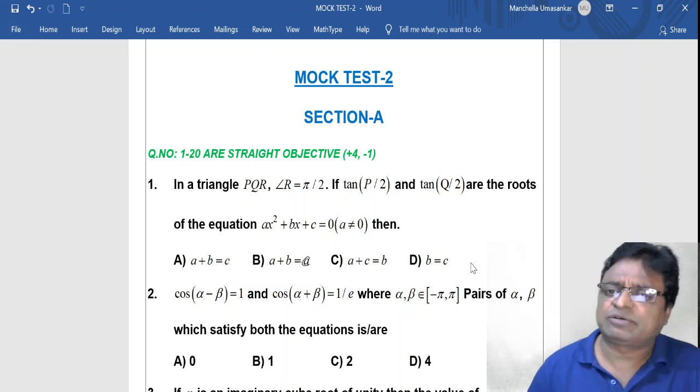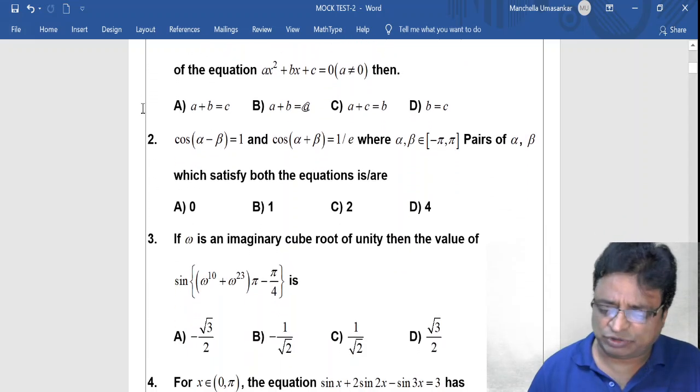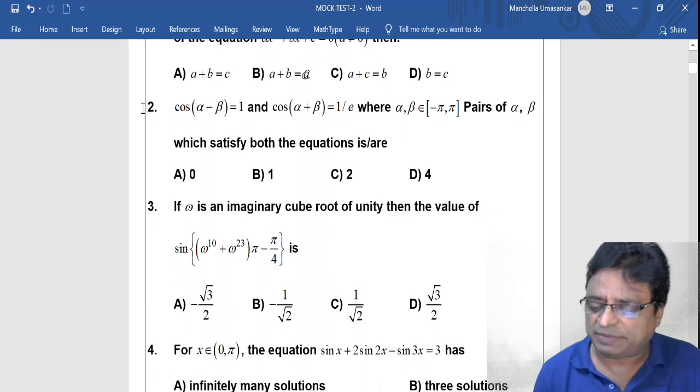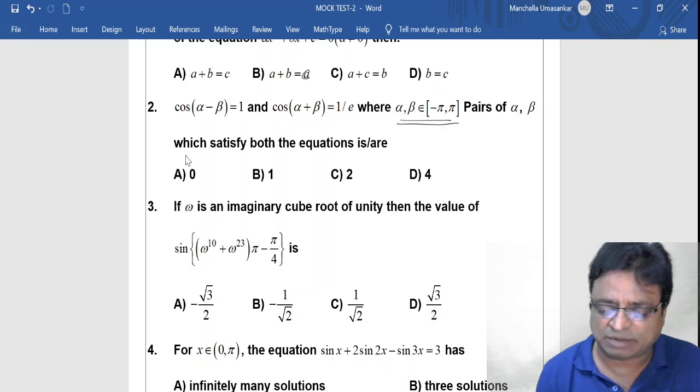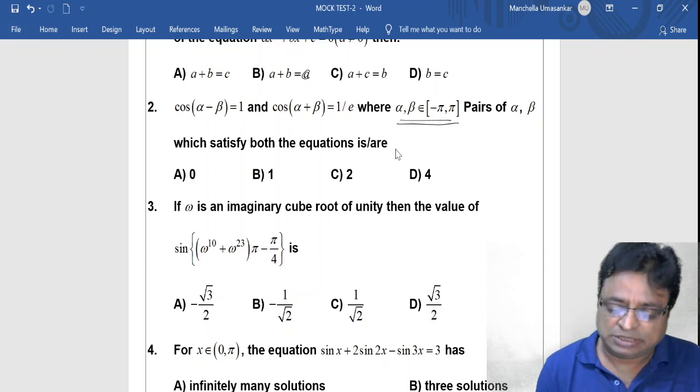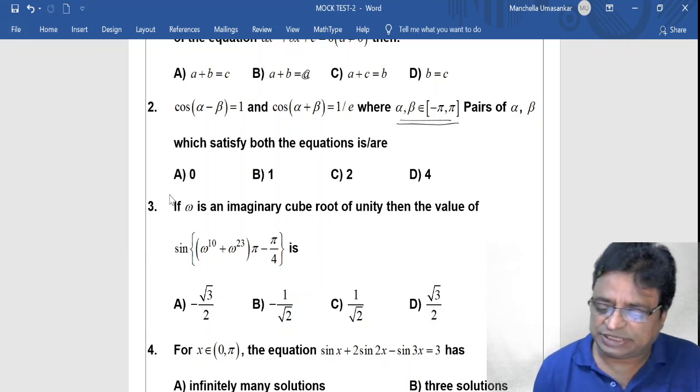Second question: cos(alpha minus beta) is equal to 1 and cos(alpha plus beta) is equal to 1/e, where alpha, beta belong to the closed interval [-pi, pi]. The pairs of alpha, beta which satisfy both the equations are: A 0, B 1, C 2, D 4.